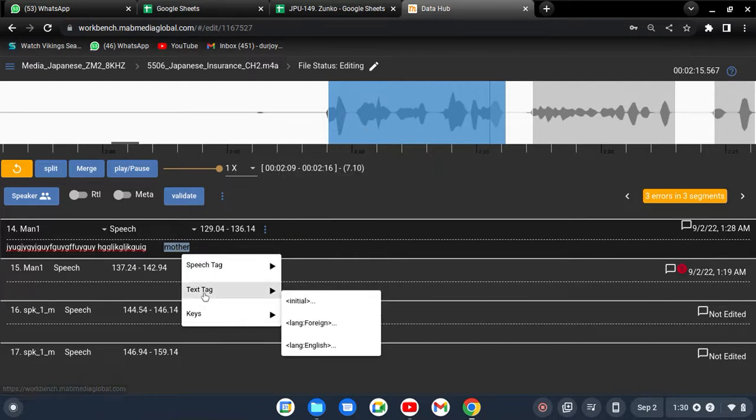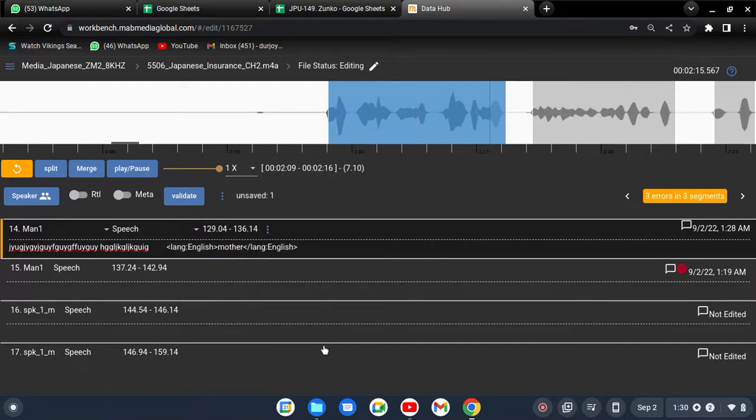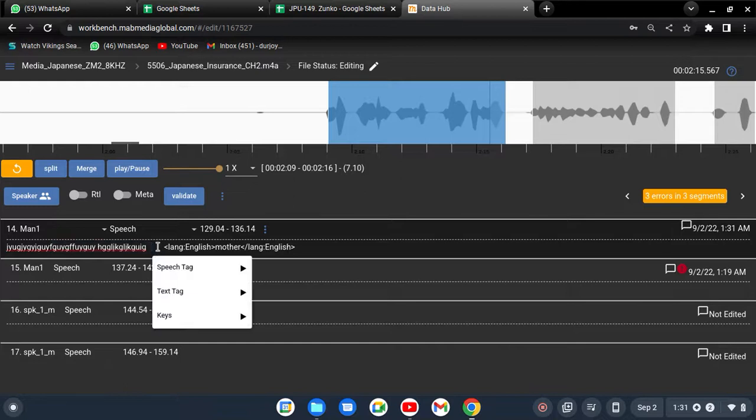So for that you have to go to the text tag, and after that you click on English. You can see the English word mother is marked as an English tag like this one. So the machine will understand now. The person says a Japanese word, then a English word which is mother, and you are using the meaning of mother in your country, in your language. For that, this is a proper English word, so you just mark it as an English tag.